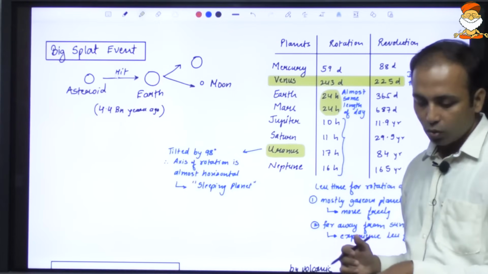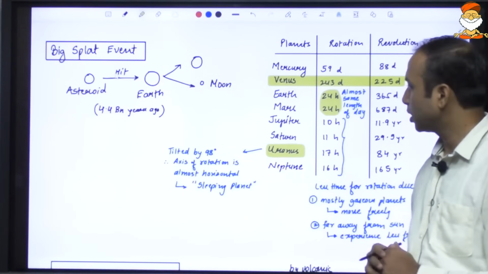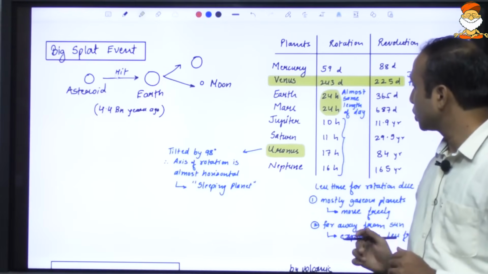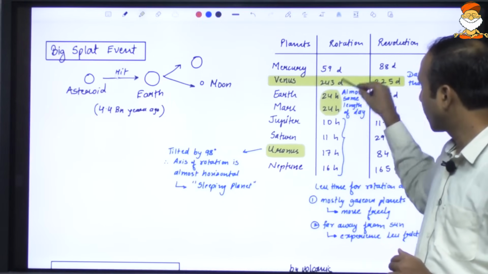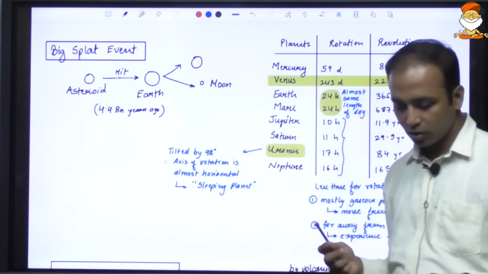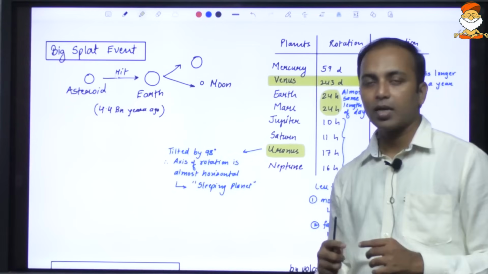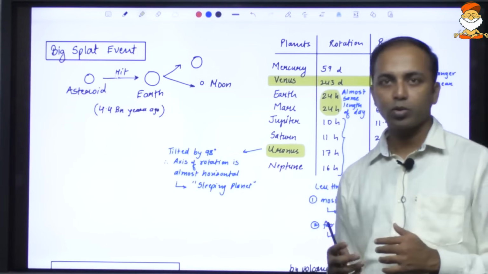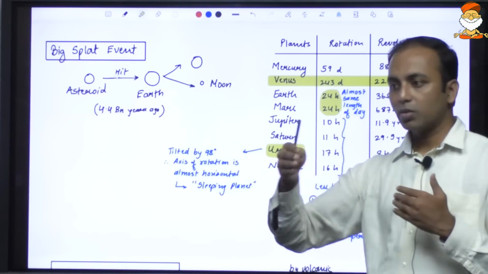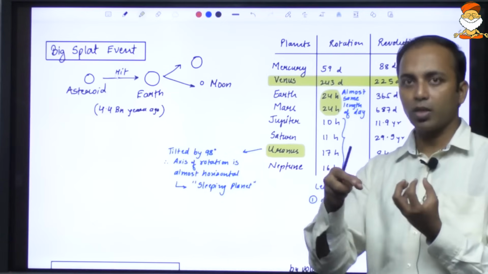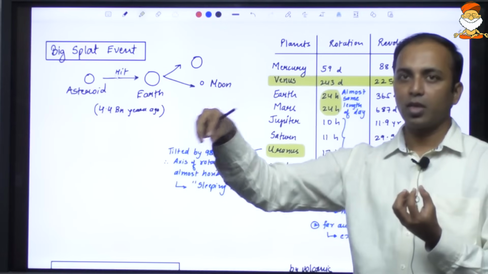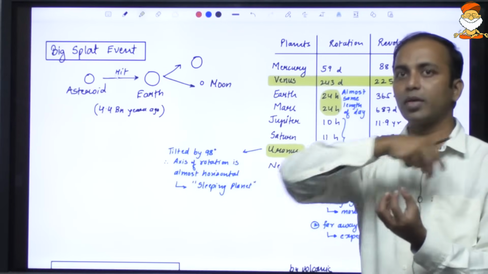Okay, so when it comes to rotation and revolution, some facts we can memorize. We know the sequence of these planets. We know that speed is directly proportional to distance. We know this formula, and we also know that time is directly proportional to distance. So more distance, more time it will take. In terms of revolution, when the planet is close to the sun, less distance, less time for revolution. When it is a further planet, more distance, more time for the revolution.